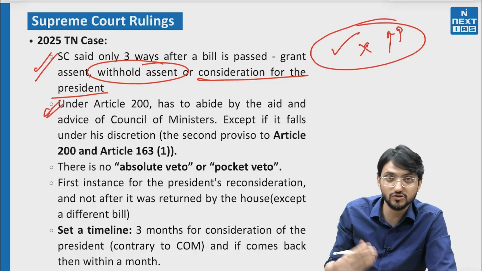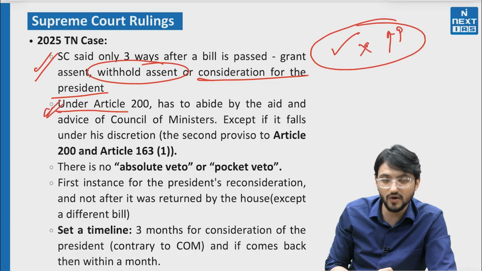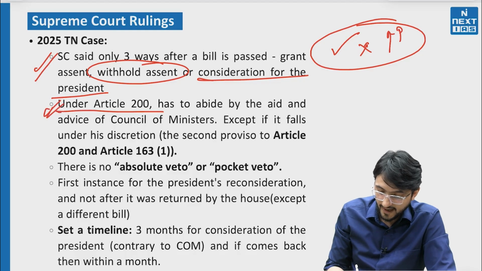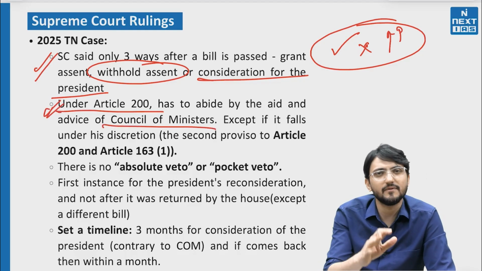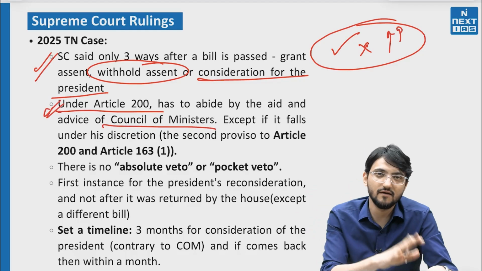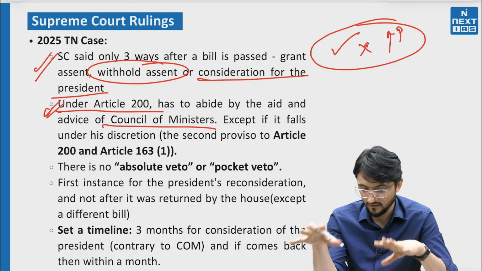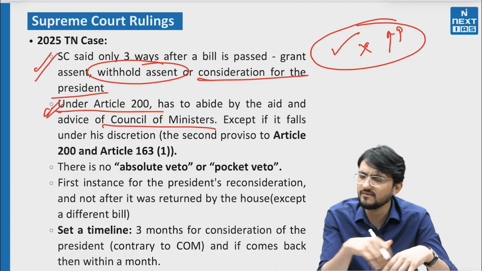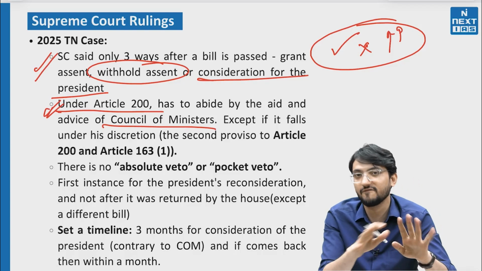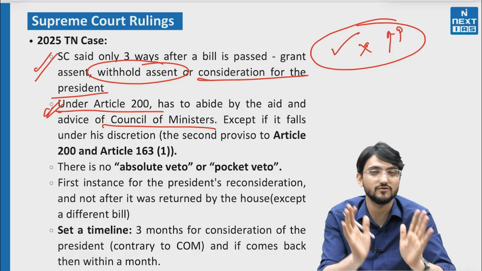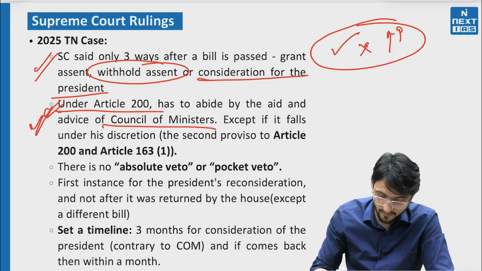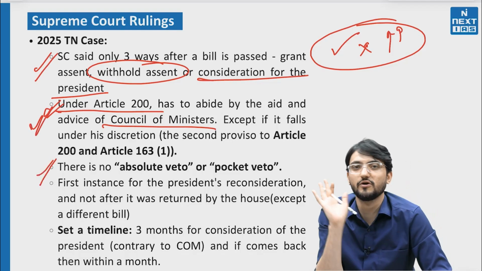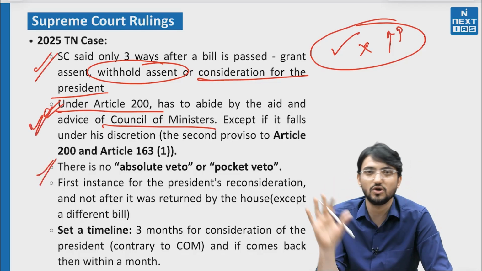Then Supreme Court also said that under Article 200 you have to act according to the advice of Council of Ministers, except if you have discretion. Okay, under Article 163(1) or 160 or 200. So if you have discretion, then you can act on your own, but if not, then you have to act according to the advice of the Council of Ministers. That is the second thing that Supreme Court said. Third thing that Supreme Court said, that there is no absolute veto or pocket veto. Said no, it is not available.